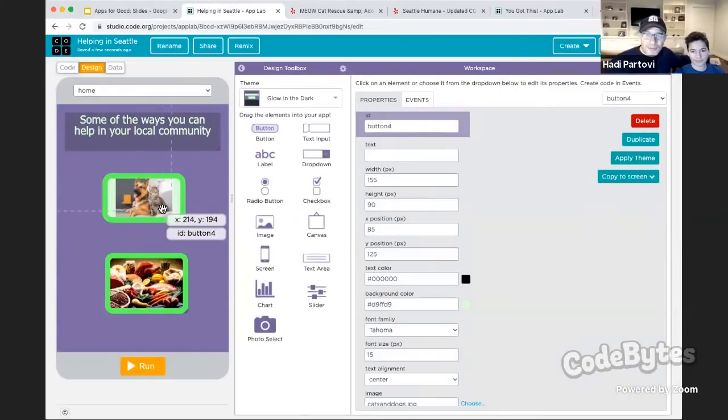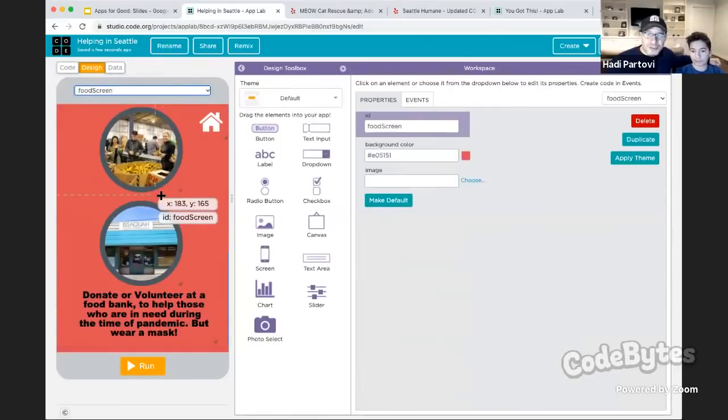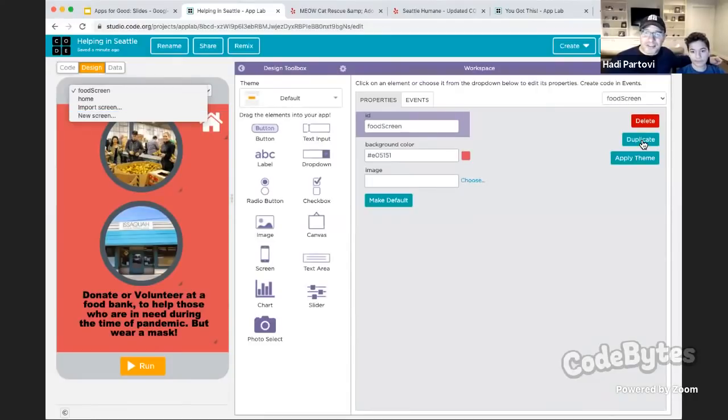So now what we want to do is, if you look over here, we have the home screen and the food screen. The food screen is the one that I showed you here. We want to make a screen that looks like this, but that is for supporting an animal shelter. So there's multiple different ways we can make a screen like this. We can either make a new screen or we can duplicate this existing screen. The easy way would be to duplicate, but I want to make it a little bit more work for you to show how design mode works.